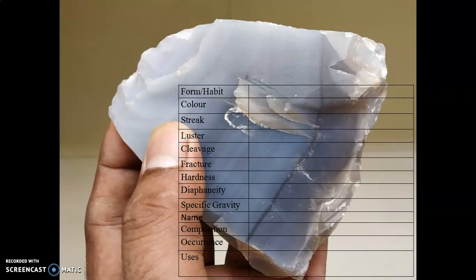We have another variety of agate. It's cryptocrystalline. You can see bands, right? Cryptocrystalline banded habit. Color bluish, banded. Streak: does not streak on a streak plate. Luster: waxy, shining like wax. Cleavage absent. Fracture: you can see conchoidal fracture.